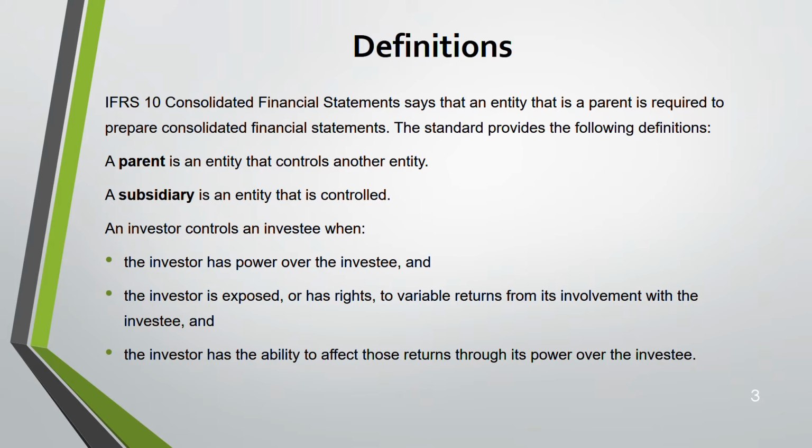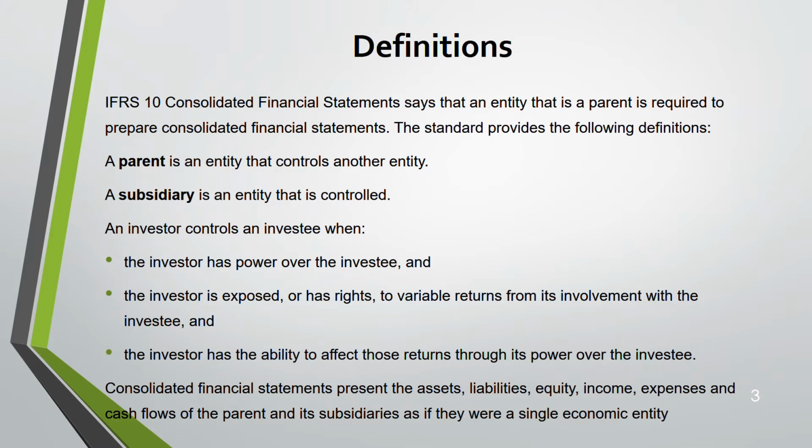IFRS 10 is more of calculation than discussion, which is a good thing for you. But if a discussion question is asked, it could be asked from this area about the control part. You need to know the definition of control. Now moving on to the next. So consolidated financial statement. What is the meaning of consolidated? Consolidated means you are adding up the parent as well as the subsidiaries' assets, liabilities, equity, income and expenses, and also the cash flow of both the parent and the subsidiary, and putting it under one financial statement, that is known as consolidated financial statement.